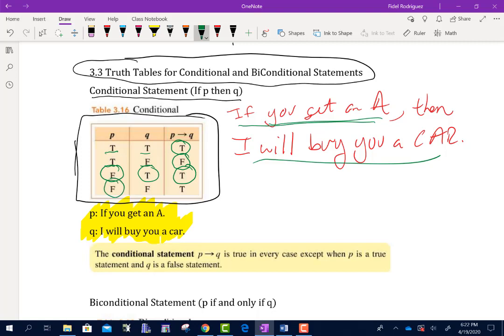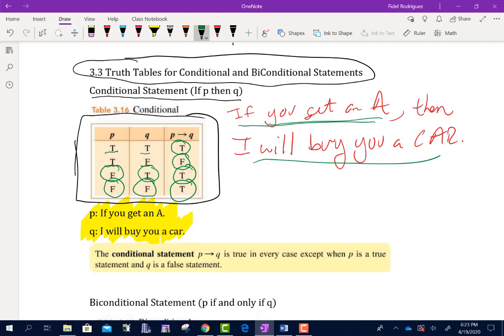The first statement is false, and the second statement is false. If you get an A, then I will buy you a car. So what does that mean? You did not get the A, and they did not buy you a car. They were still being truthful. They still upheld their obligation, which was, if you get the A, I'll buy you a car.